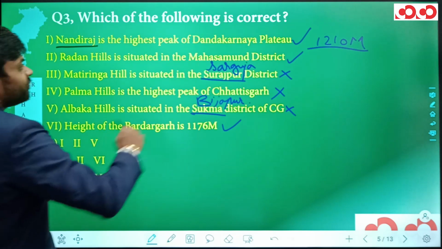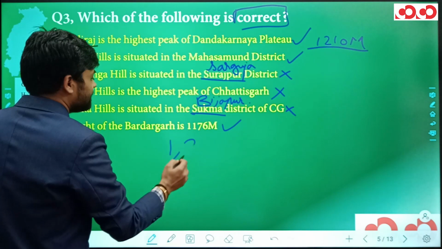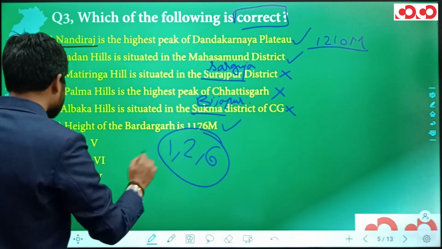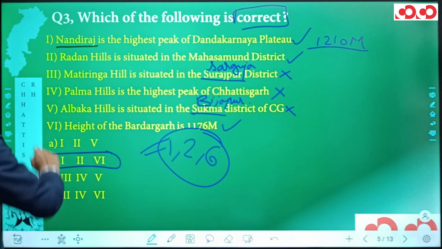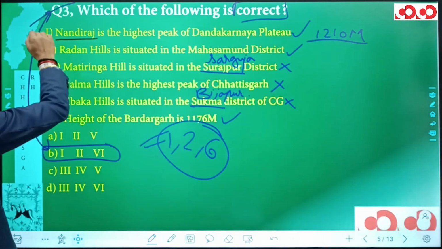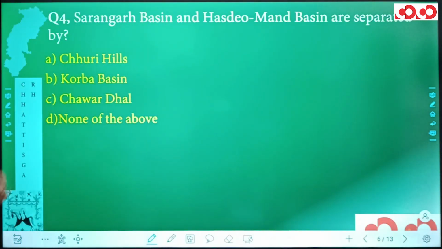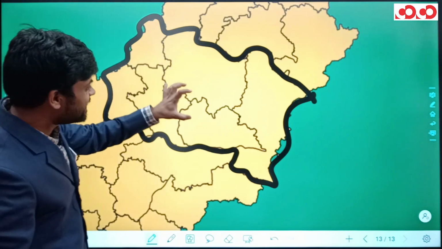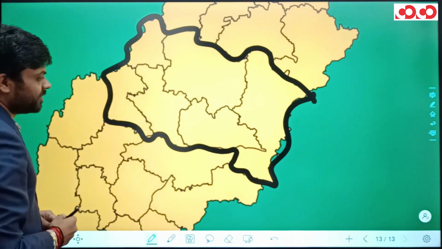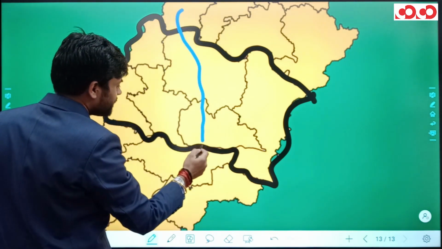So in the question we have to tell which of the statements are actually correct. So we have seen statement 1, statement 2 and statement 6 are the ones which are actually correct. And this 1, 2 and 6 is mentioned in the option B, and hence this option B is going to be the correct option for our third question. Now next we have our fourth question. Sarangarh Basin and Hasdev Mand Basin are separated by. Now this highlighted portion, this actually represents the Bilaspur division of Chhattisgarh. There are certain rivers. First of them is river Hasdev.